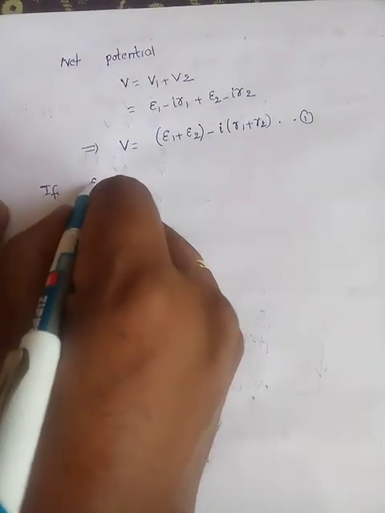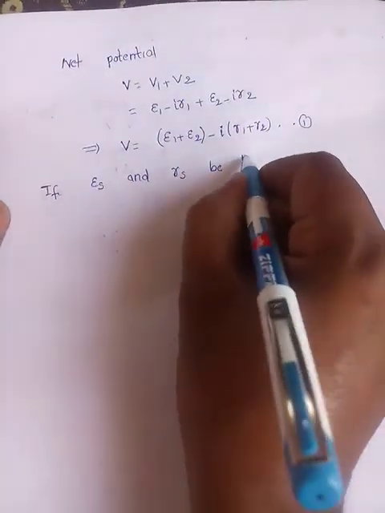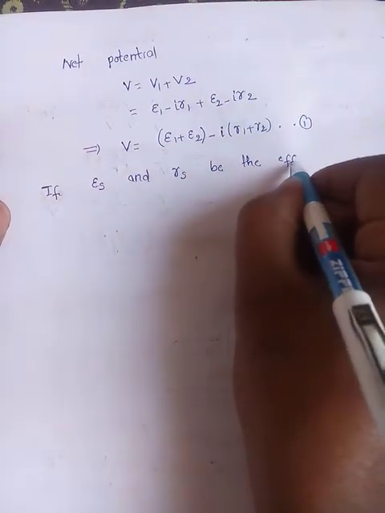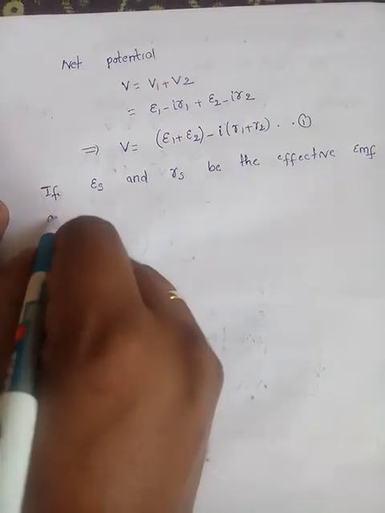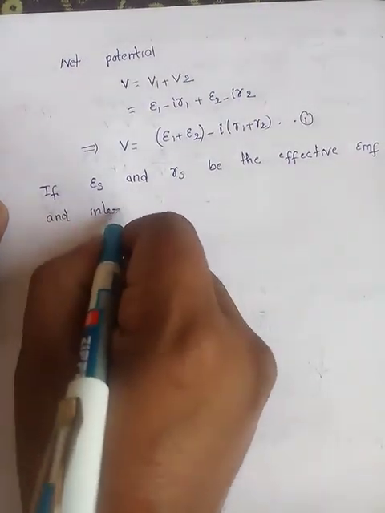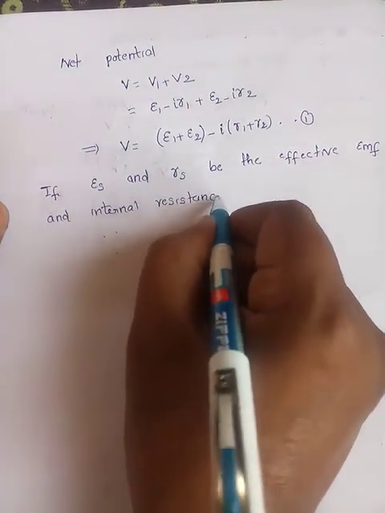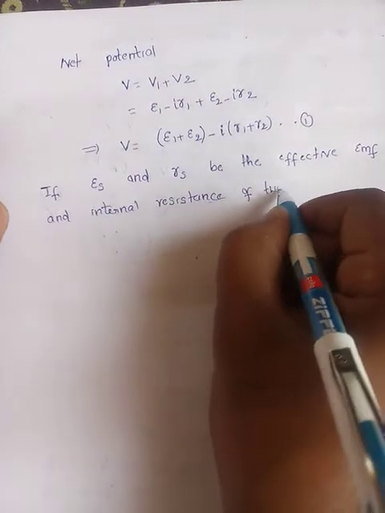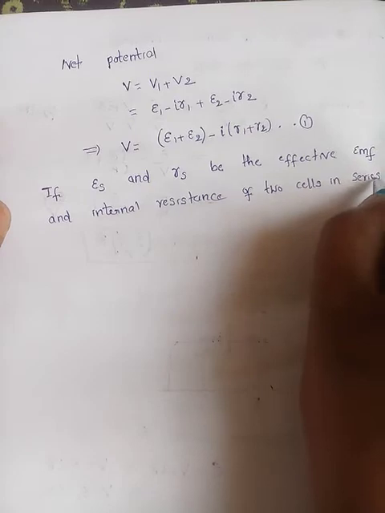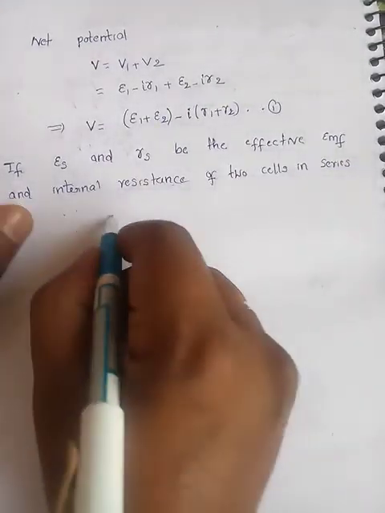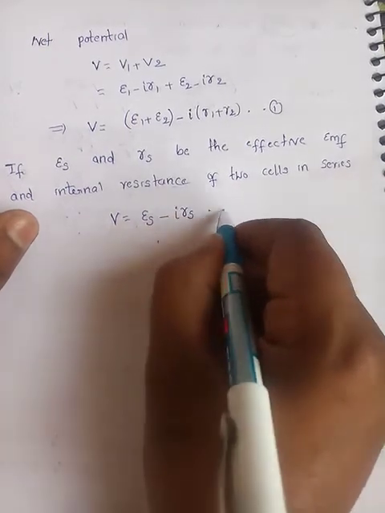So if Es and rs be the effective EMF and internal resistance of two cells in series, then what is the net potential? V is equal to Es minus Irs.